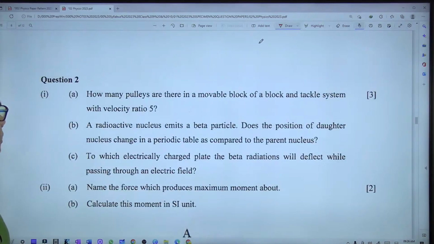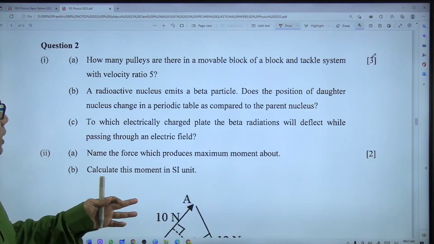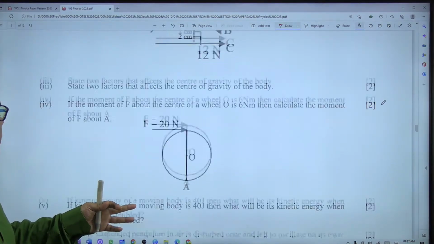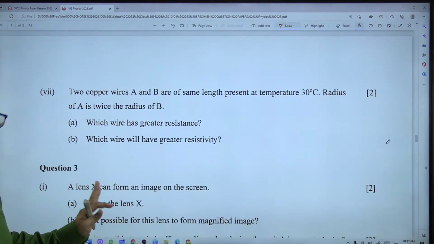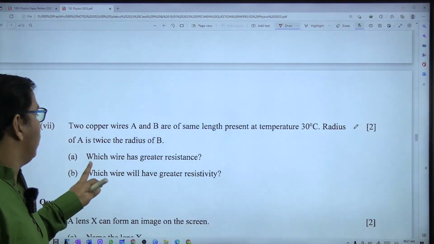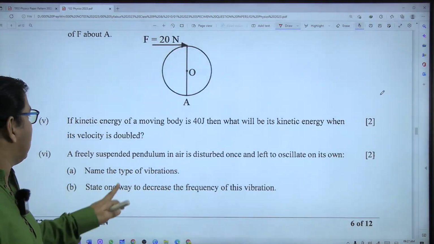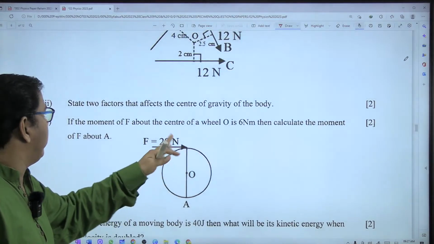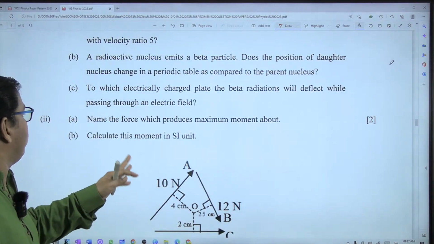This question carries how much? 15 marks. 3 plus 2, 5, 6, 7, 8, 9, 10, 11, 12, 13, 14, 15. So you can see a 2 marks question. Generally this is 1 mark each question, whereby for 2 marks there will be 2 sub questions, 2 marks sub question, but not here. Then again a diagram and numerical kind of question, 2 marks question. This is also diagram plus numerical, a combination of both.